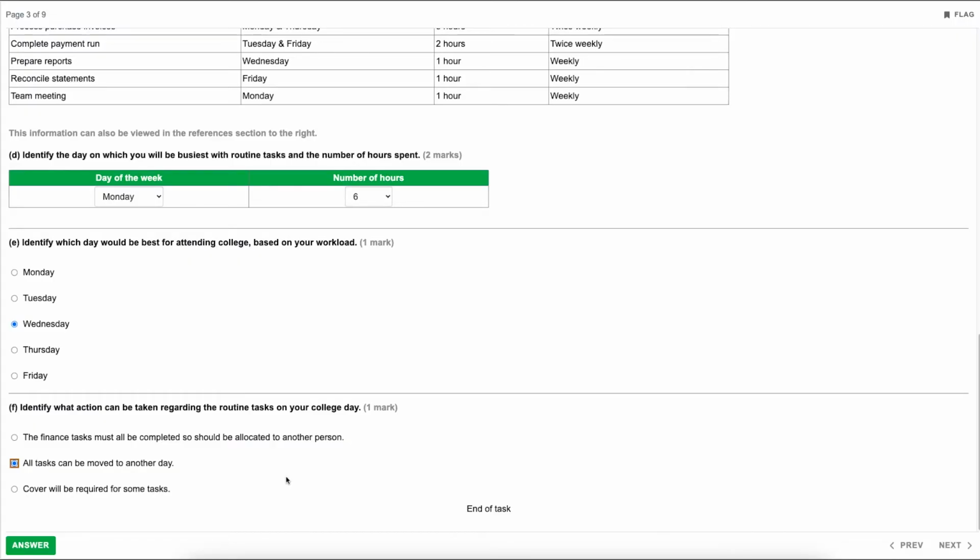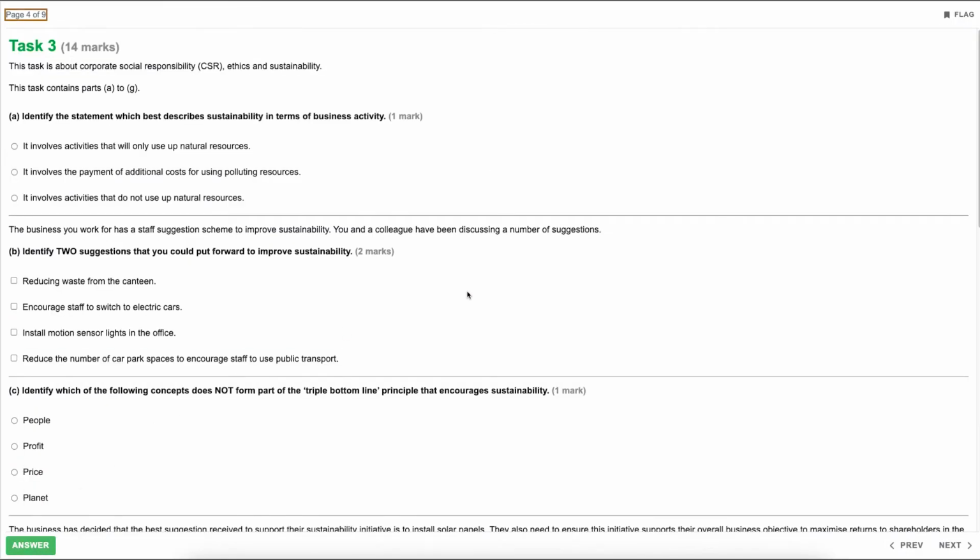Okay, brilliant. So that finishes task 2. Let's now move on to task 3. So task 3 then is worth 14 marks and is about corporate social responsibility, often known as CSR, ethics and sustainability. This task contains part A through to G. Part A, identify the statement which best describes sustainability in terms of business activity for 1 mark.